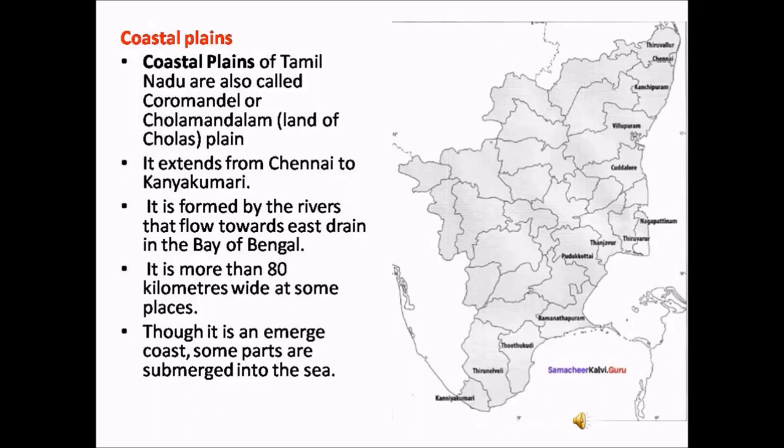It is more than 80 kilometers wide at some places. So, in some places these coastal plains are about 80 kilometers wide. Though it is an emerged coast, some parts are submerged into the sea. Some parts of the coastal plains are flooded, that is, found underwater.